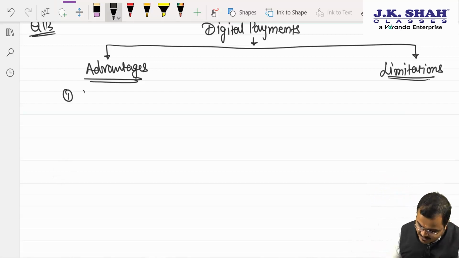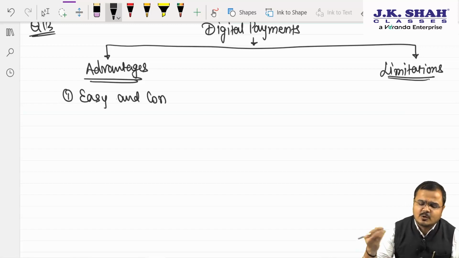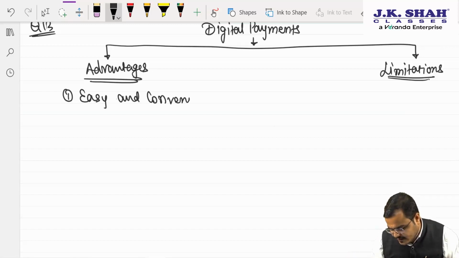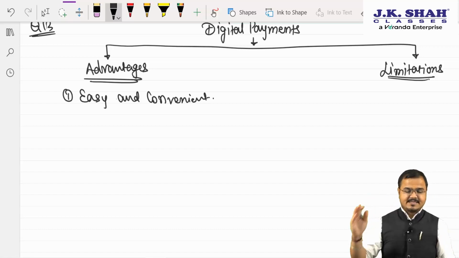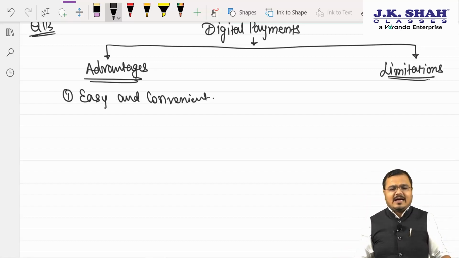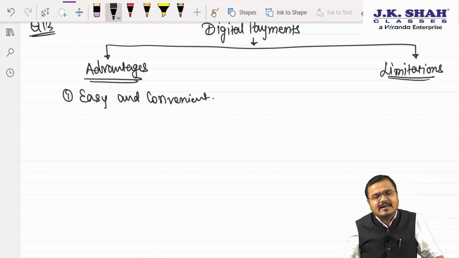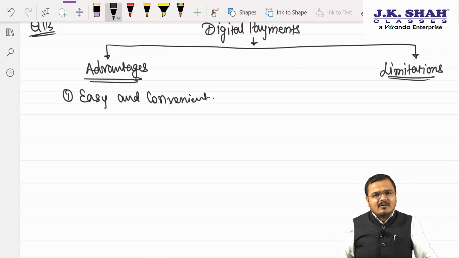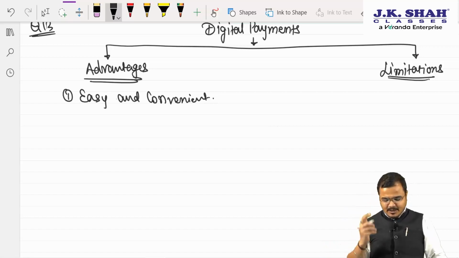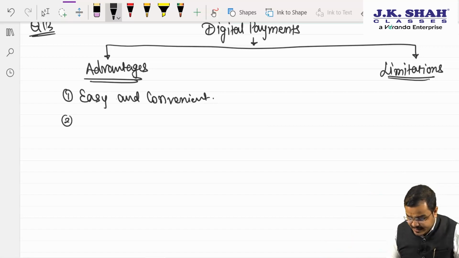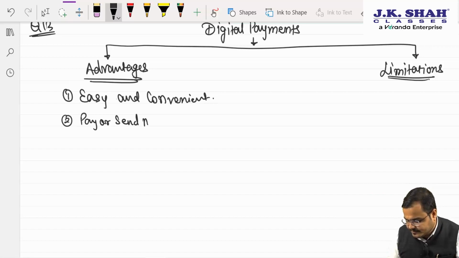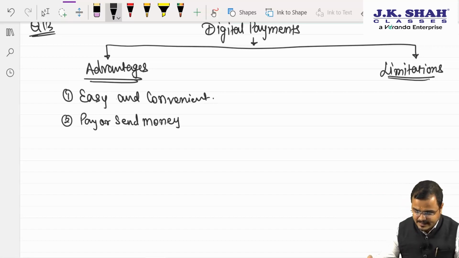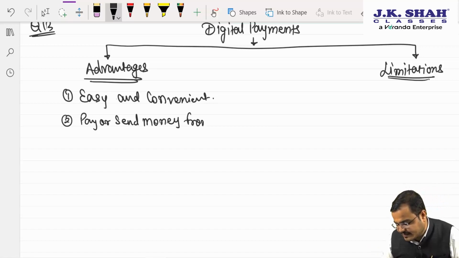So the first one we will write down, what, chartered? Sir, easy and convenient. Yes or no? Yes, sir. We do not require to carry a lot of cash with us nowadays. One can easily enjoy the mobile payment systems. Wallets are also there. Number 2, sir: pay or send money anytime and from anywhere.